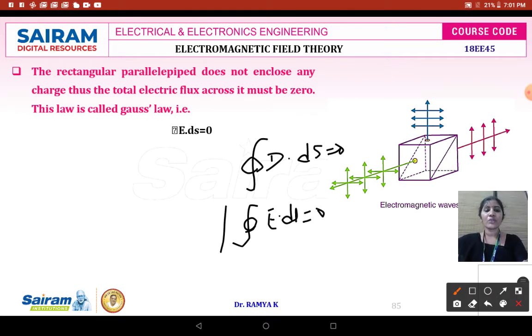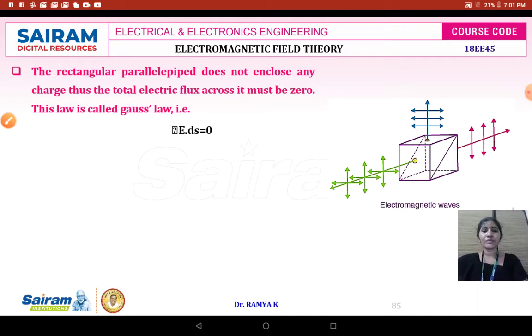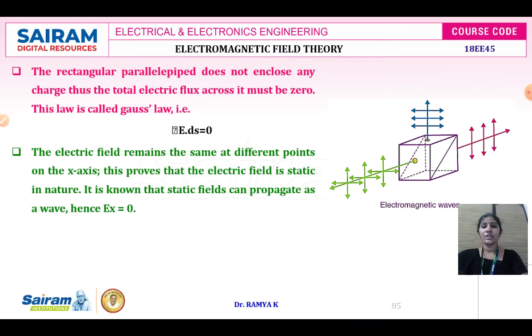It is in case of your open circuited condition. In case of open circuit, you will not be getting the current, but you will be getting a voltage. So according to Gauss's law, the integral over the closed surface E dot dS will be equal to 0. Hence, the electric field remains the same at different points on the x-axis. This proves that the electric field is static in nature.